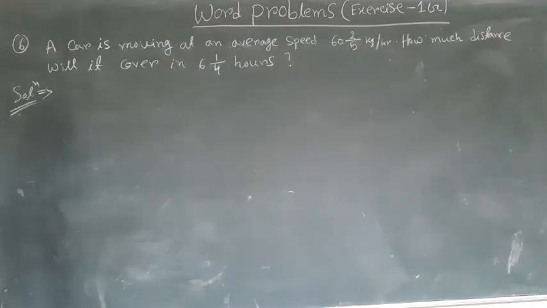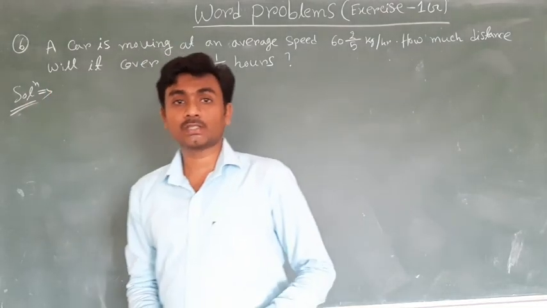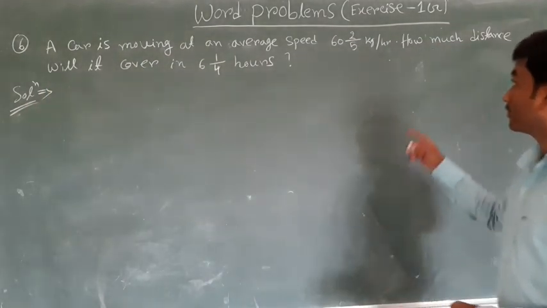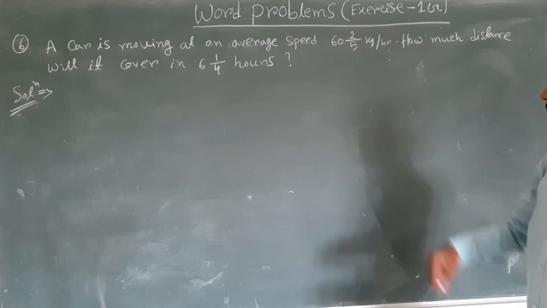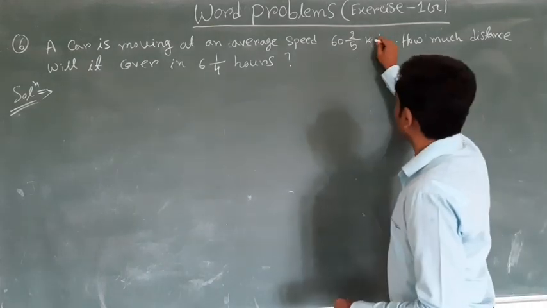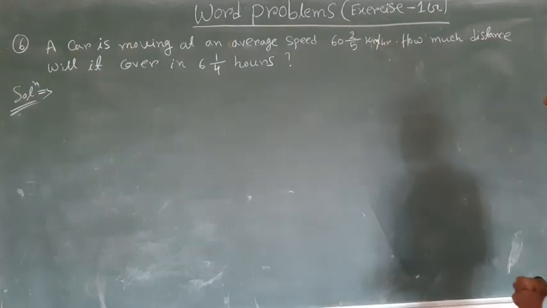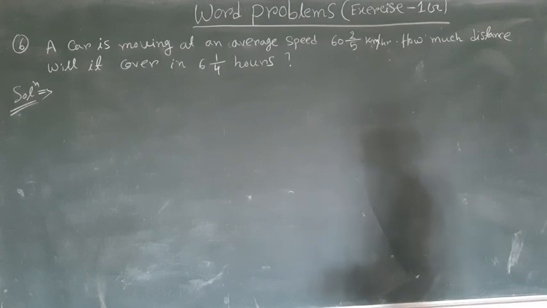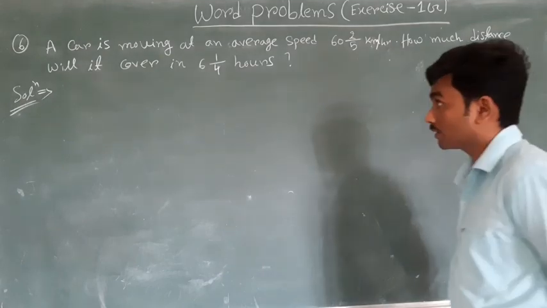Question number 6. A car is moving at an average speed of 60 whole 2 upon 3 km per hour. How much distance will it cover in 6 whole 1 upon 4 hours?